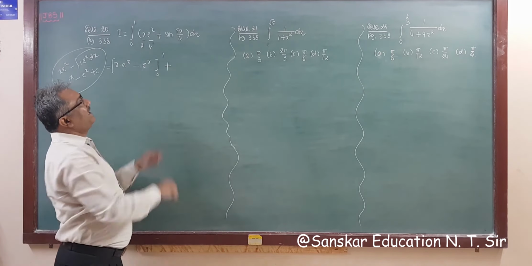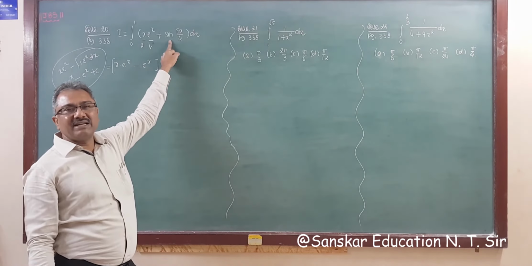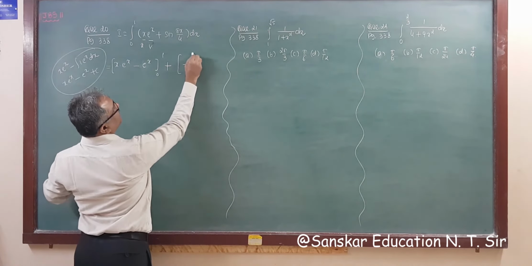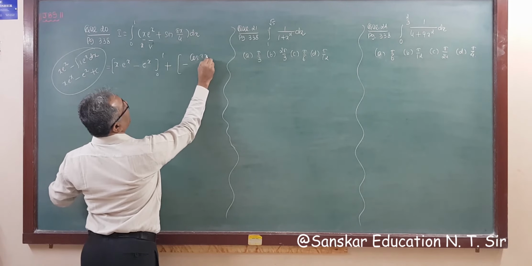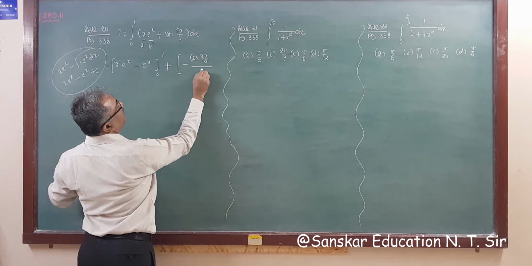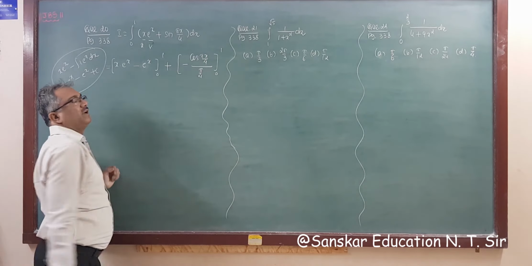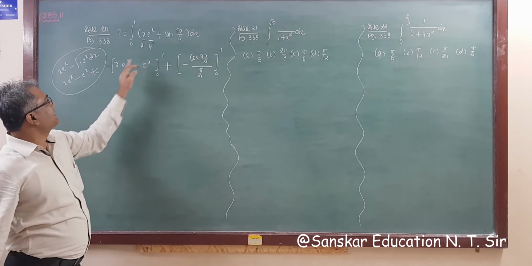Plus the integration of sine bracket. Integration of sine bracket is minus cos bracket. So minus cos of pi x by 4, whole upon the coefficient of x, which is pi by 4. The limit is from 0 to 1. Got it? So substituting x equal to 1.